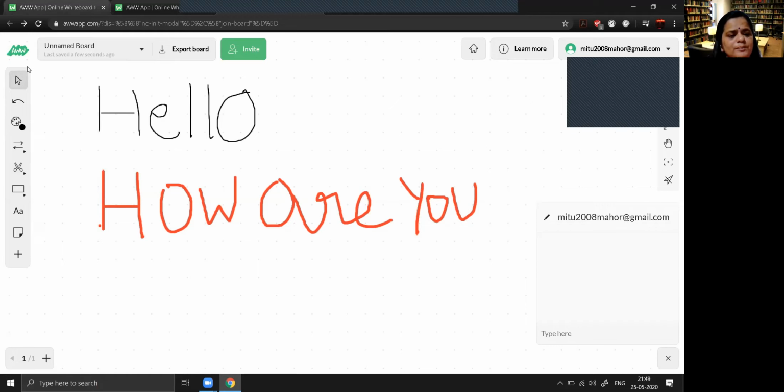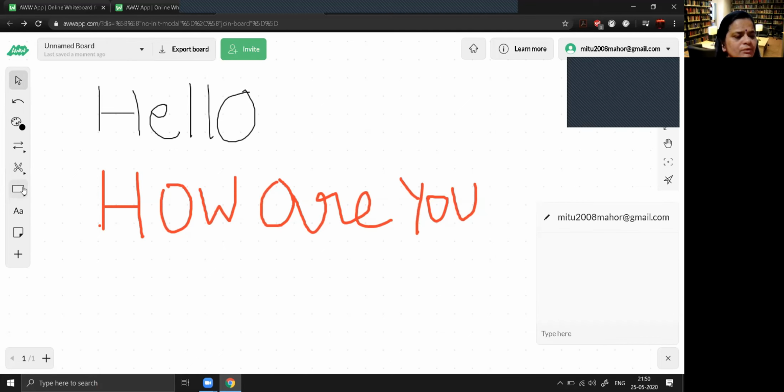Now I want to tell about this select feature. Suppose I don't want this particular thing. Suppose I want to delete U in this. So I have selected this U, and then you can delete it, you can copy it, you can duplicate it, you can paste it. So suppose I want to copy it. So copy it, and then I want to paste. So you can paste it and you can drag it also. You can delete it also like this.